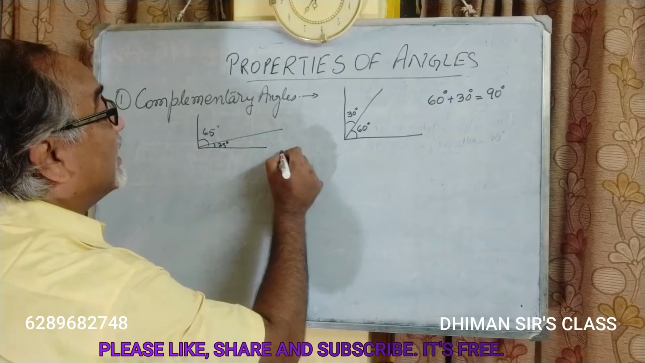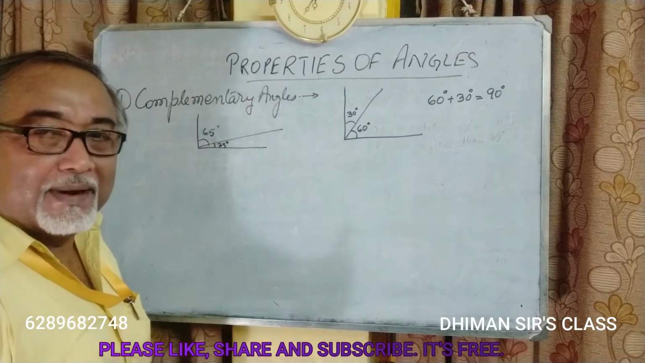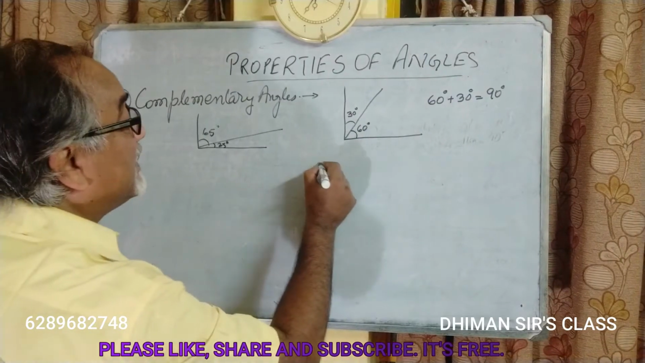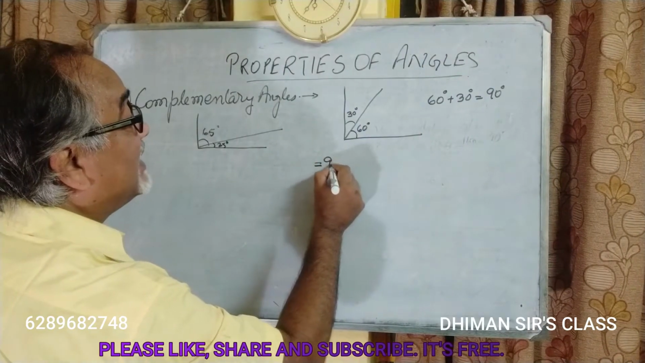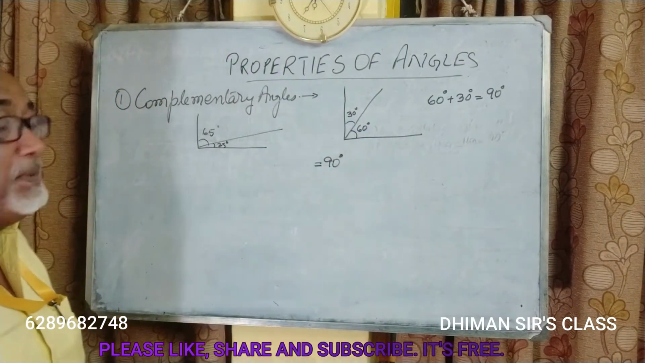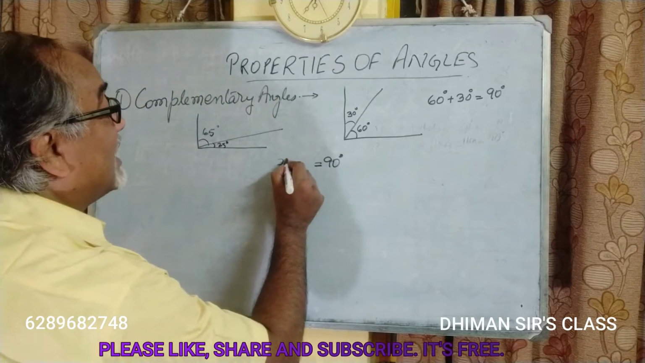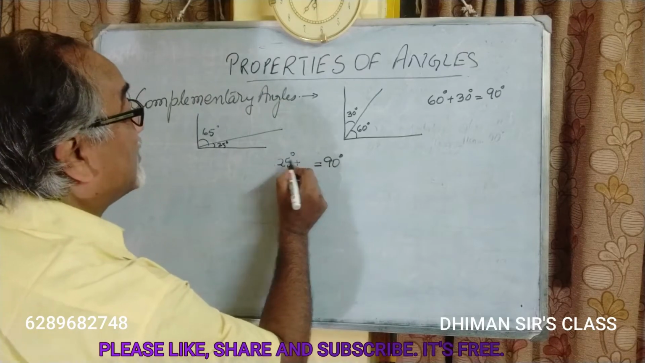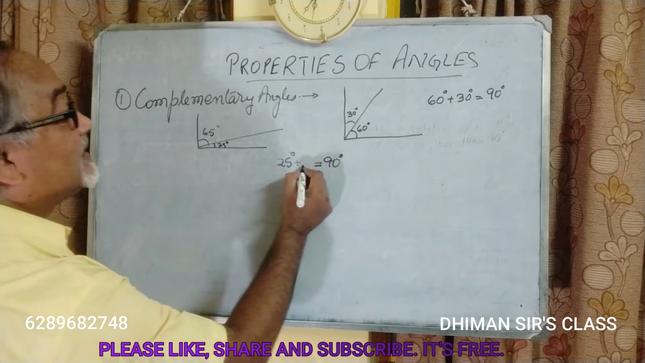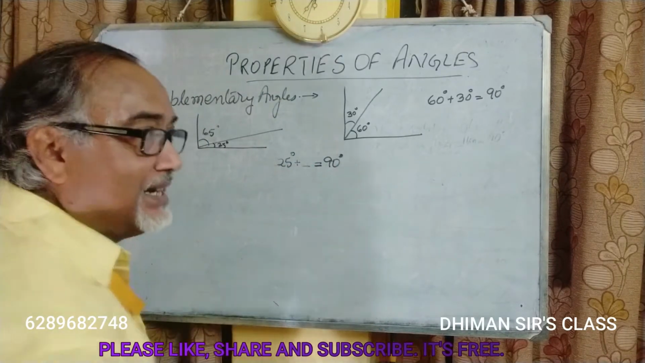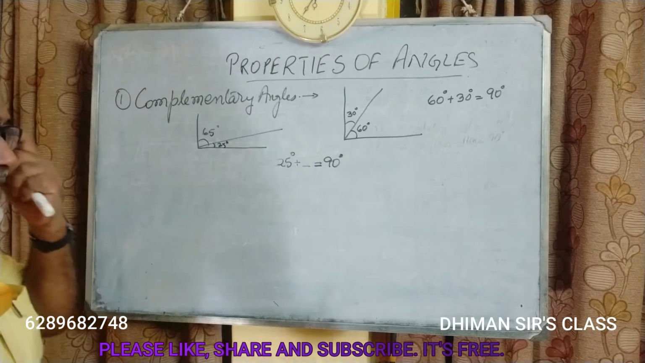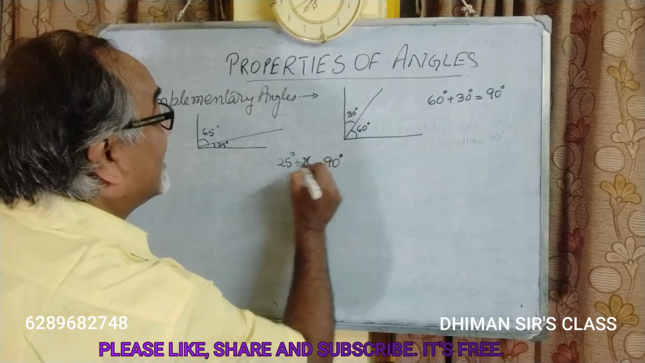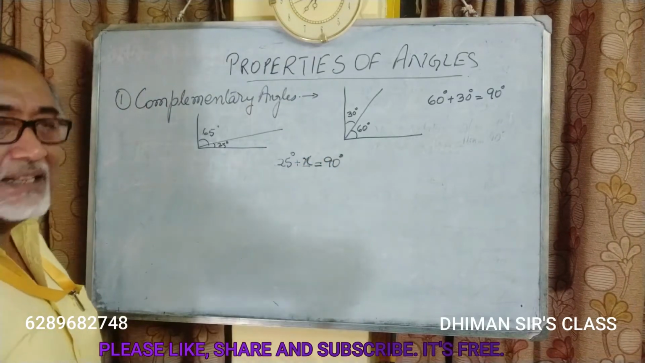See, we know that these two angles are complementary. If these two angles are complementary, their sum should be 90 degrees. That means the sum should be 90 degrees because they are complementary, and one of the angles is 25 degrees. The other angle is unknown. If we add these two angles, this angle plus 25 degrees, we must get 90 degrees, isn't it? So this angle is unknown to us, so let us assume that this is x.